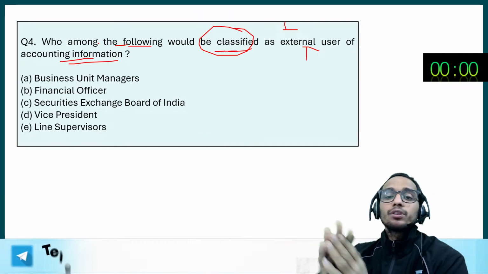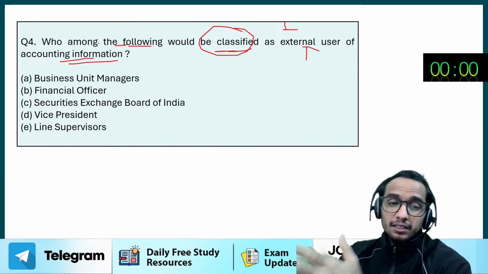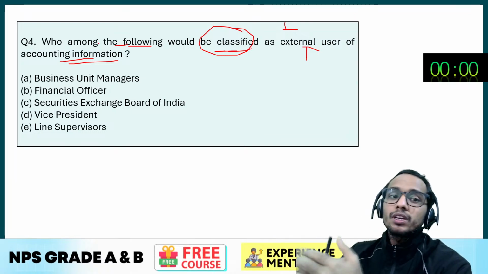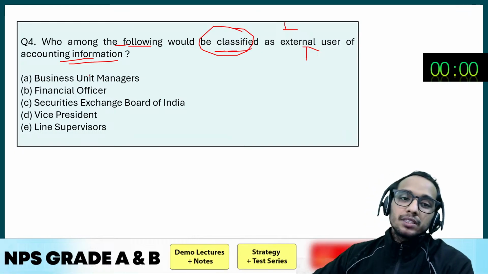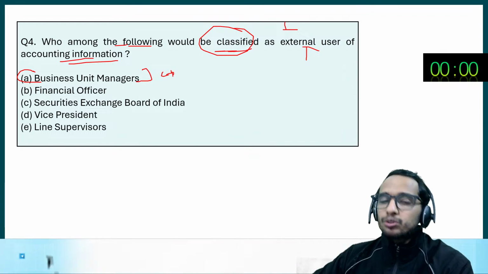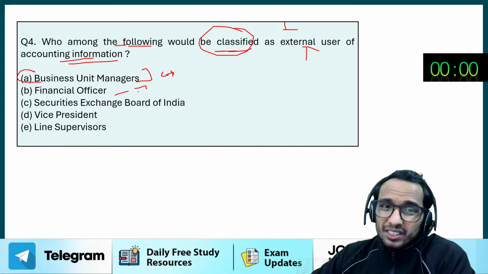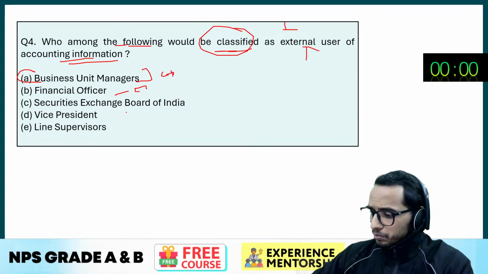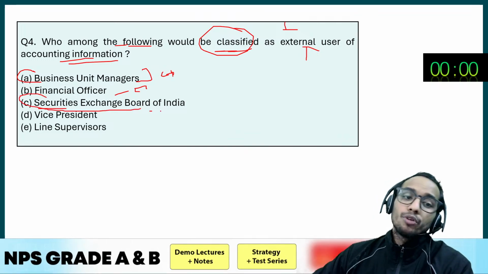And then we have the external users, like we have the public, we have the regulatory bodies. So these are the external users of the accounting information. Government as well, right? So business unit managers will be considered as internal users because they are inside the organization. Financial officer, that is CFO, is also an internal user, correct? Now, I'm getting the answers, that's correct. And the answer would be Securities Exchange Board of India, that is SEBI.